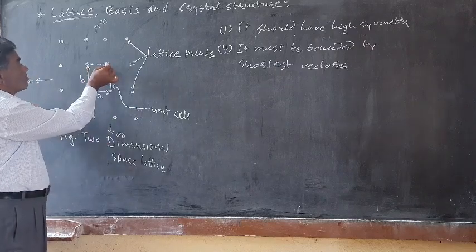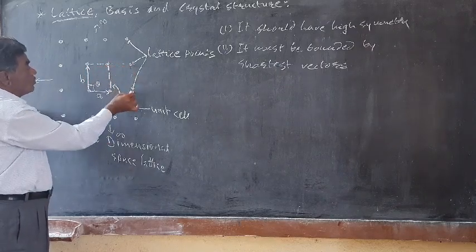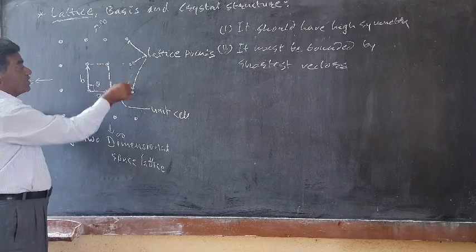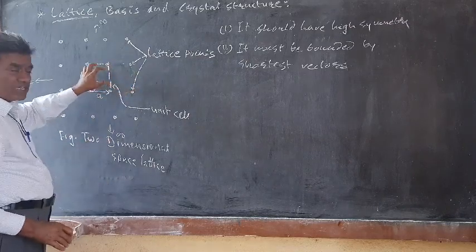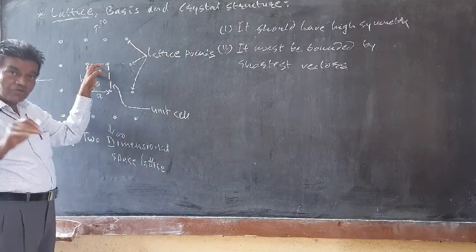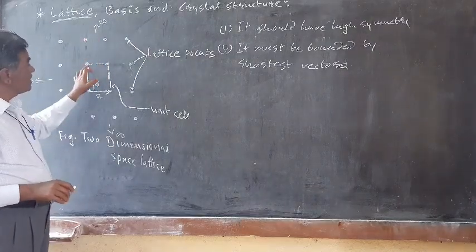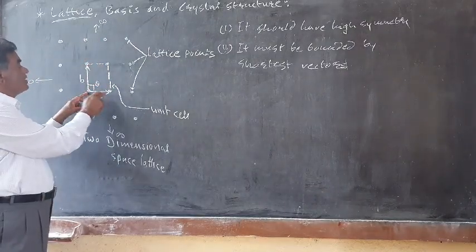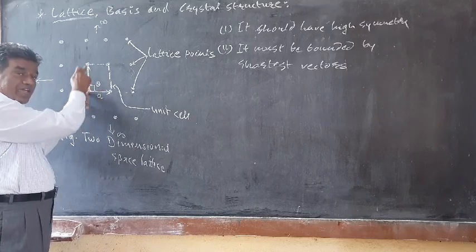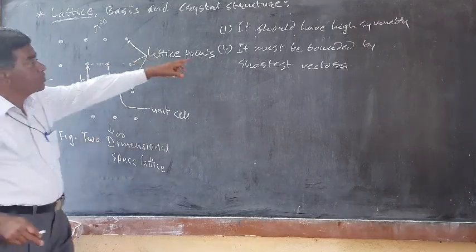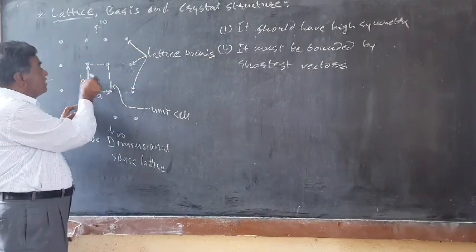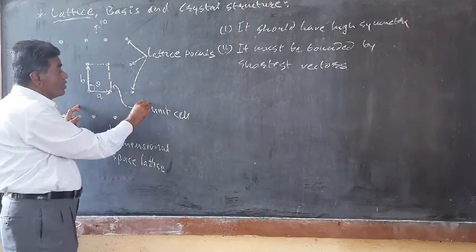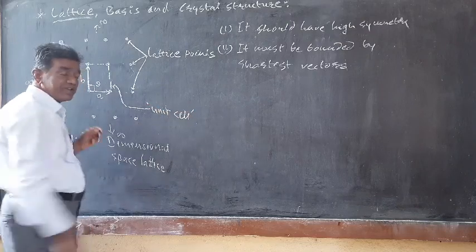High symmetry in the sense that this unit which we have considered has high symmetry. By considering a unit like this, we cannot consider it, so it would not have the high symmetry. So we have to construct the smallest unit in a space lattice such that it is bounded by the shortest vectors and it has high symmetry. By fulfilling these two conditions, such a small unit in the space lattice is known as the unit cell.